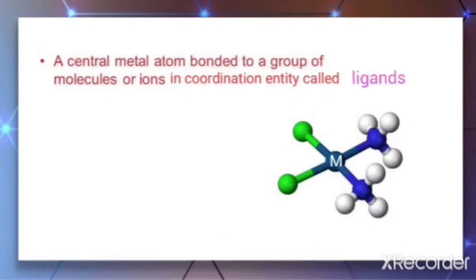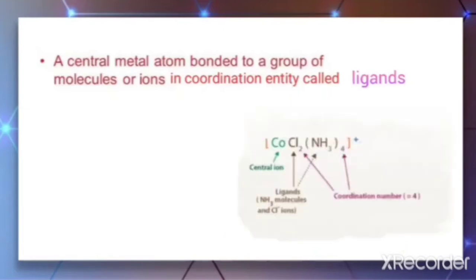Let us take one particular example. In this example, the central metal ion is bonded to two different types of ligand, that is Cl minus and ammonia are the two different ligands bonded to the central metal ion. So we can say that the complexes have ligands which are either an ion or a neutral molecule bonded to the central metal atom or ion that is forming the complex.